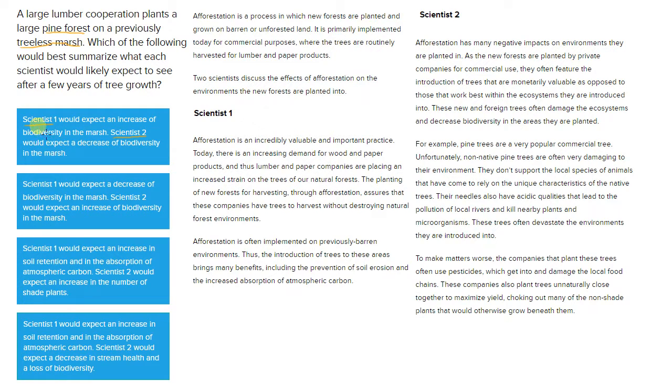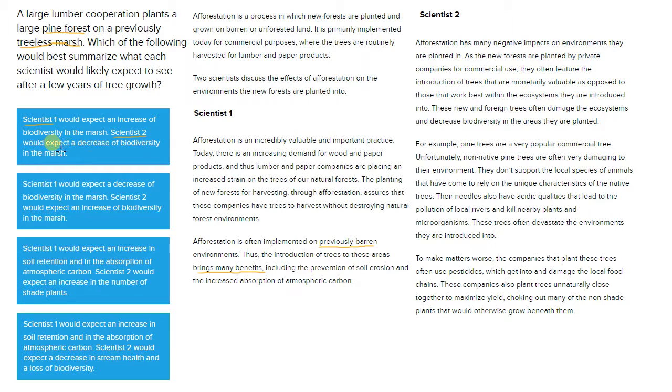The first one says scientist one would expect an increase in biodiversity in the marsh. Scientist two would expect a decrease in biodiversity in the marsh. So if we look in scientist one's answer, it doesn't say anything about biodiversity if we keep reading through it, but it does say, here it goes, there are many benefits to planting new trees in environments where they were previously barren. So we're not going to throw out that answer choice because it seems like that would be a benefit. So maybe that could be there.